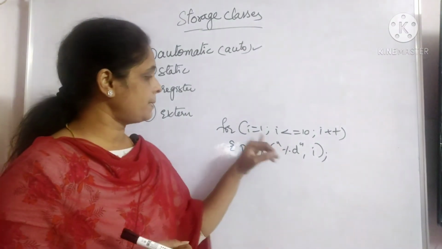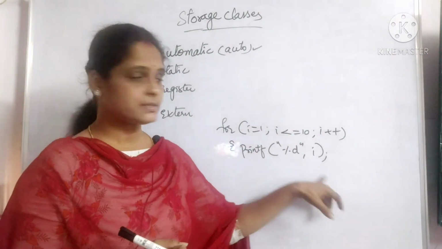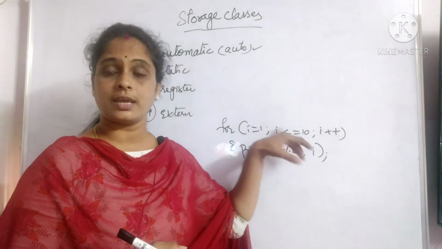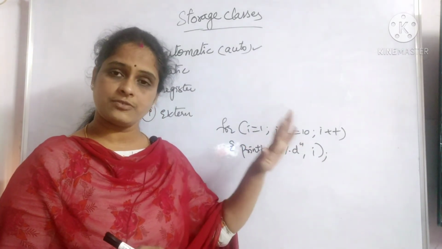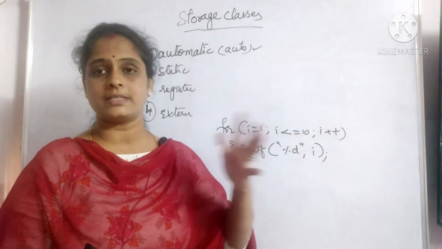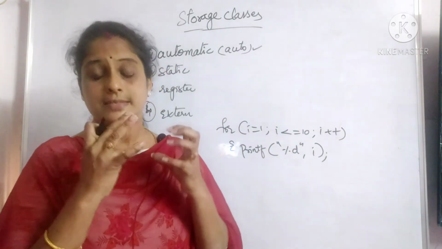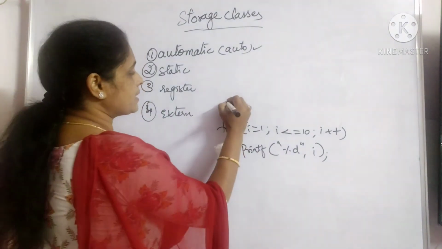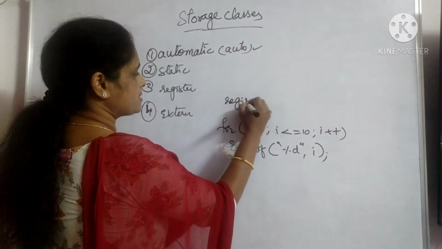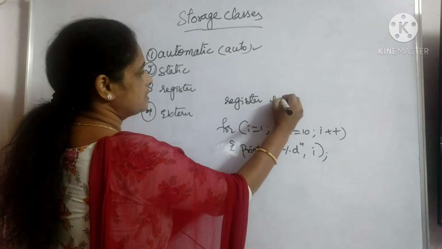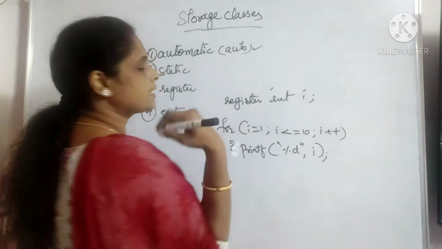So in this case, what is happening? i has to be displayed once, then take an increment, then check the condition, then again display, again check the condition. If it is correct, again display, take an increment, and so on. That means it has to work continuously, again and again. Such variables can be declared as register variables: register int i. Yes, I can give it like this.